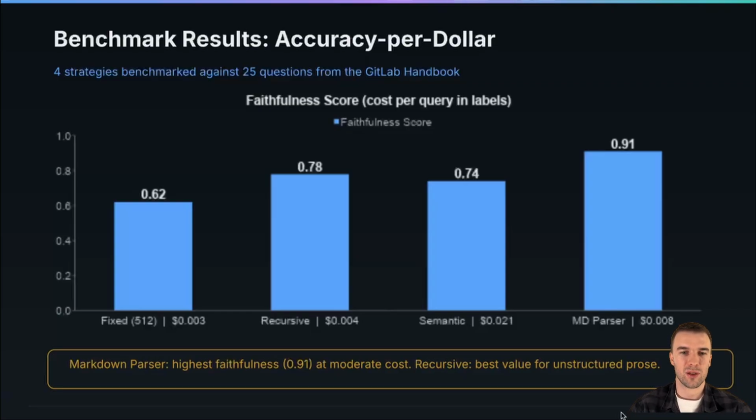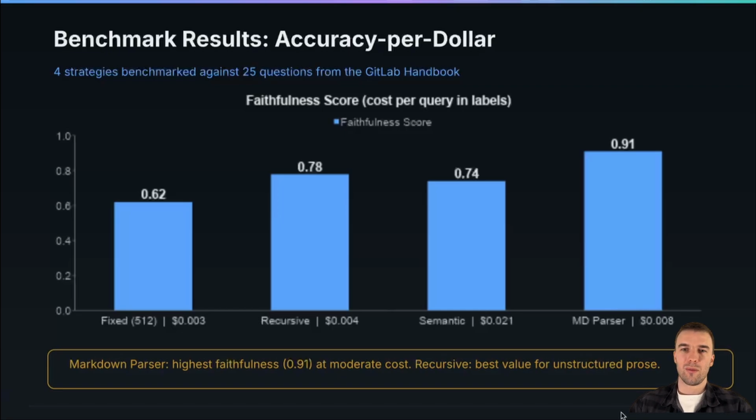As we can see, fixed chunker gave us the worst results, which is expected. It's not the optimal one, but it's a quicker and cheaper one. Recursive chunker is a little bit better, and it's acceptable. You can use it for simple RAG if you want to build something simple and quick. Semantic chunker didn't work well in this setup, but semantic chunker usually works well when you have a good embedding model and you have content which doesn't have specific markdown or text like HTML. In that case, semantic chunker will be better.